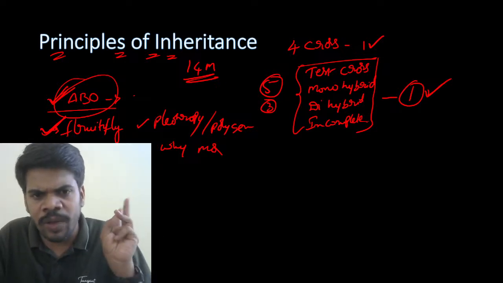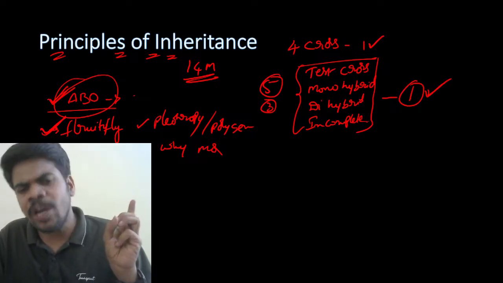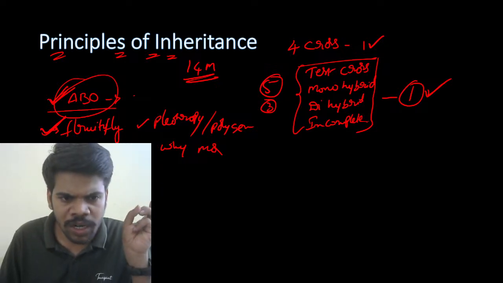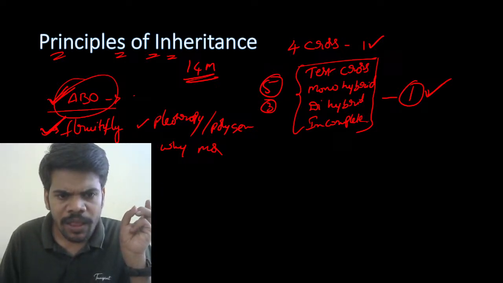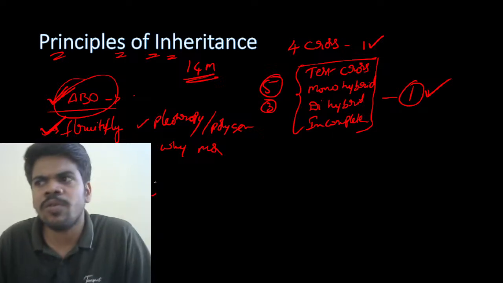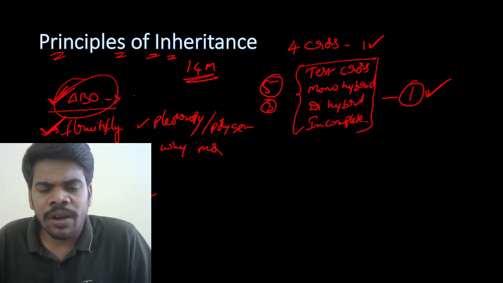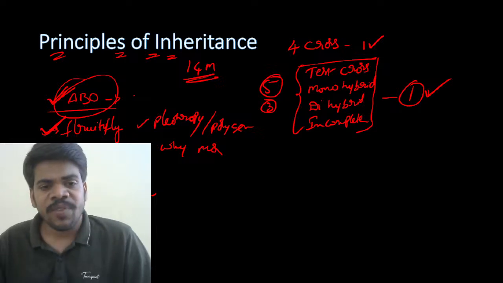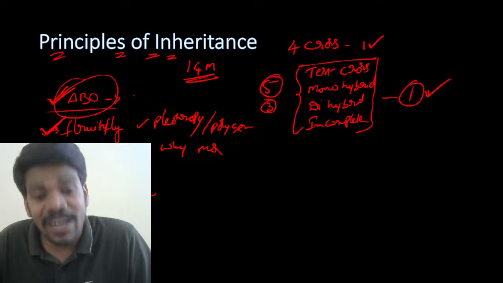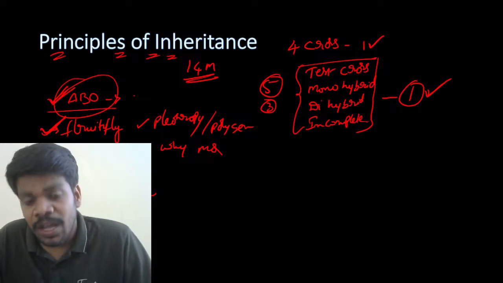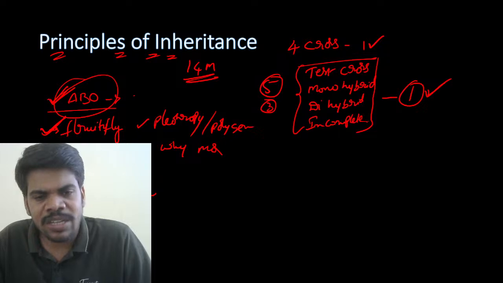And fruit fly, why Morgan selected fruit fly, and conclusions of Morgan also. Morgan's conclusions are also a type of application method. Scientist related questions, like why Mendel selected garden pea, or why Mendel succeeded, why Mendel is not recognized. This type of questions are application method of questions. There is a chance to ask.